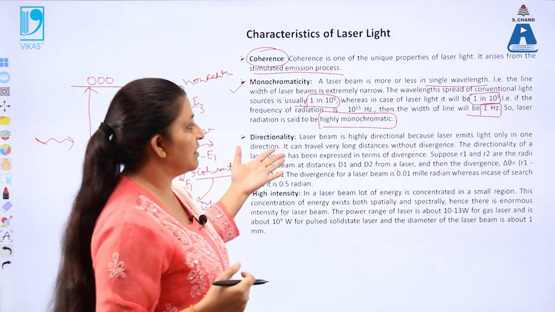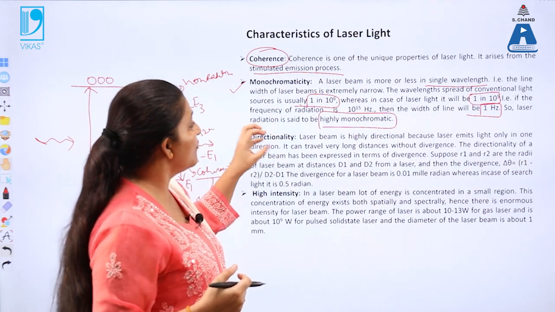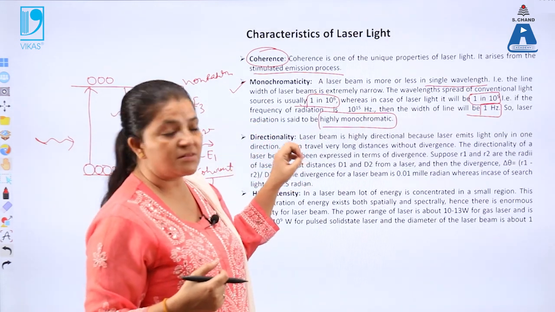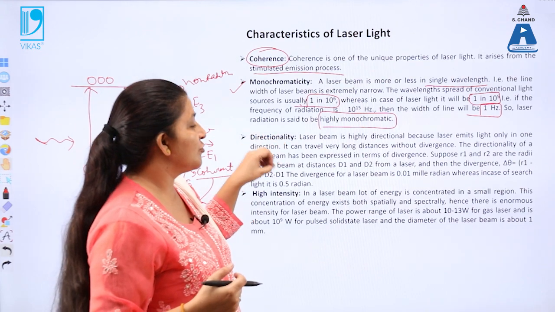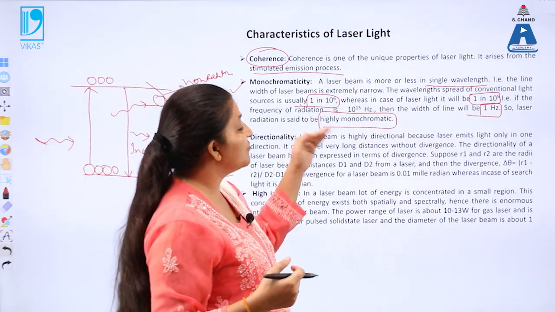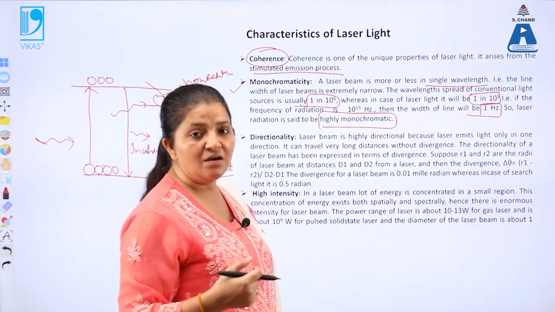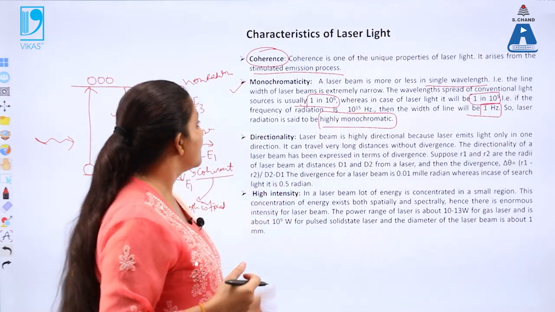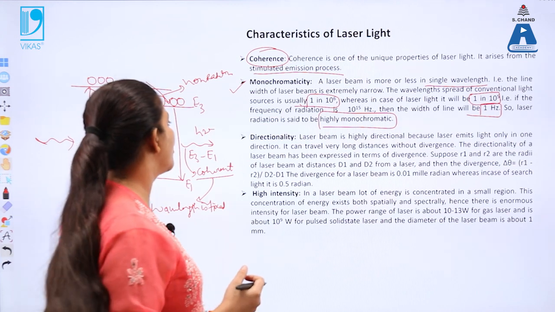While for the ordinary light, the spread of divergence for the wavelength is large, and it is 10 factor smaller in the laser light. So that's why the laser lights are highly monochromatic.